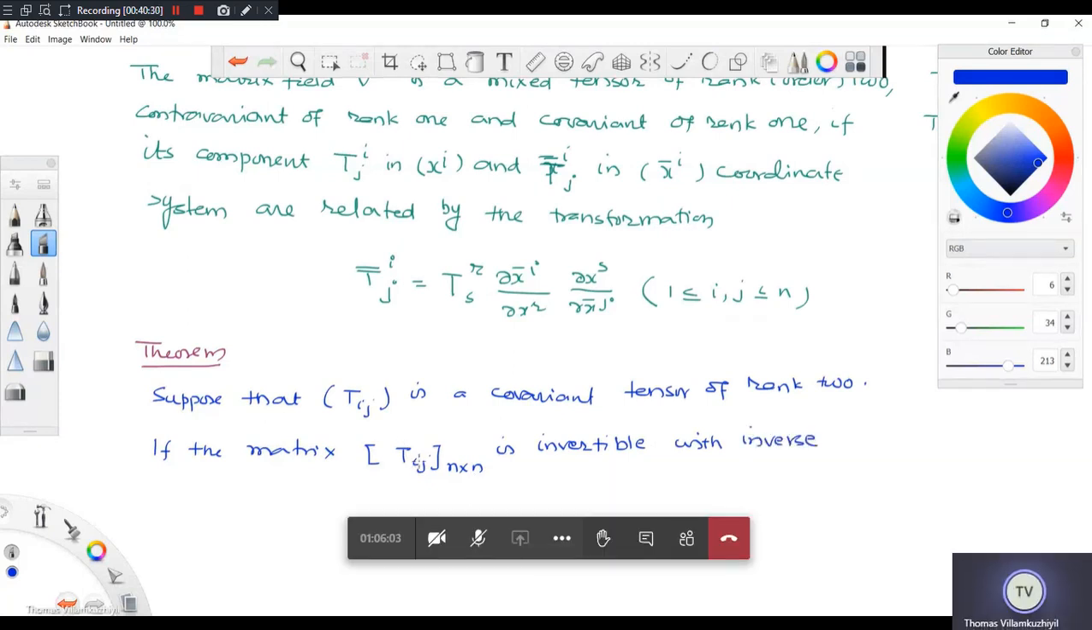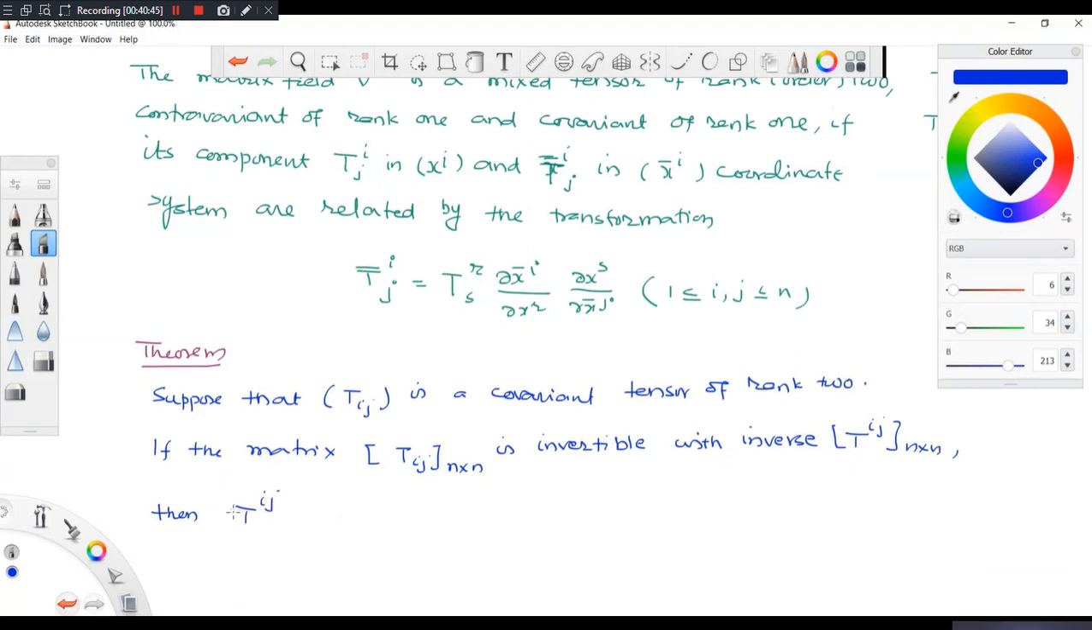the inverse of this matrix I denote by T^ij, n cross n. Then T^ij is a contravariant tensor of rank 2. Okay, so